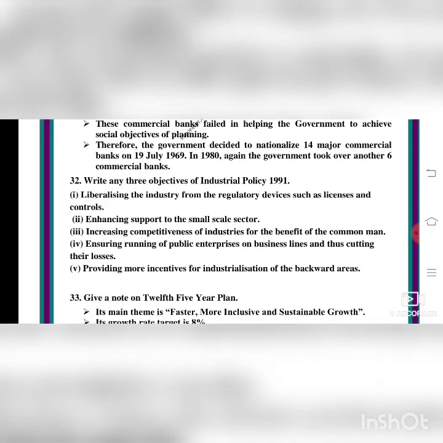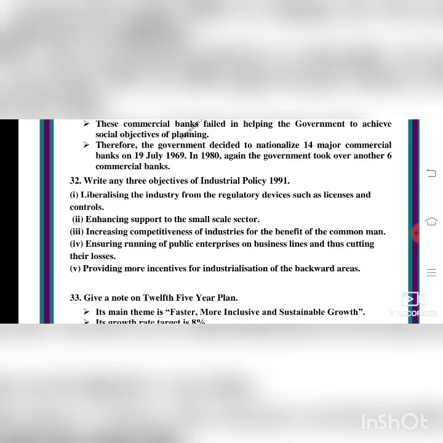Write any 3 objectives of the industrial policy of 1991. Industrial policy means that during the period of the British, people were moved from agriculture to industrialization. The objectives were liberalizing the industry from regulatory devices such as licenses and controls, and enhancing support to the small scale sector. So after the Britishers left, we went into the industrial policy of 1991. The government is doing all this for social welfare.